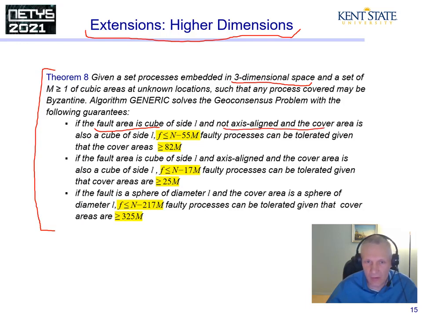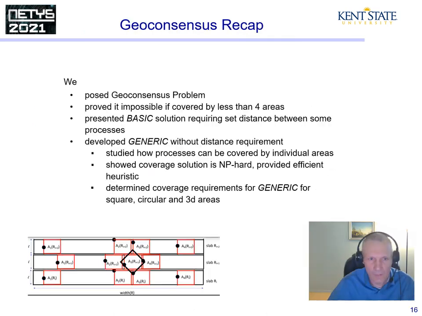The fault area was not axis aligned. We got these bounds. Now, if the fault area was an axis aligned cube, then the bounds are these. If the fault area was a sphere and so was the cover set, then these are the bounds. There is no particular reason why these techniques couldn't be applied to a higher dimension case.